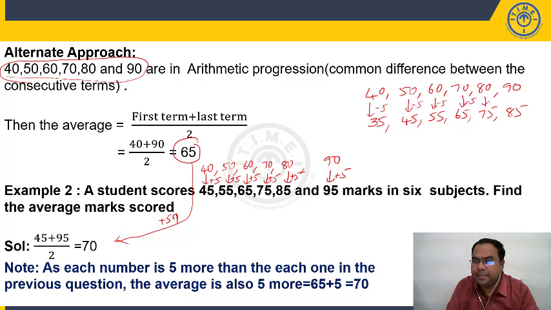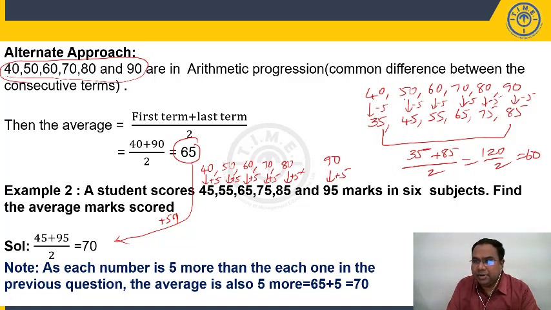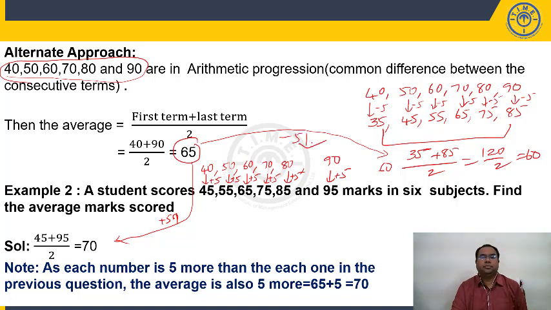Each number is 5 less here, right? Now, 35, 45, 55, 65, 75, 85 are in AP because common difference is 10. So first term plus last term by 2, 35 plus 85 by 2, 120 by 2, it is 60. When each number is decreasing by 5, my average was 65, now it is 60. My average is also decreasing by 5.